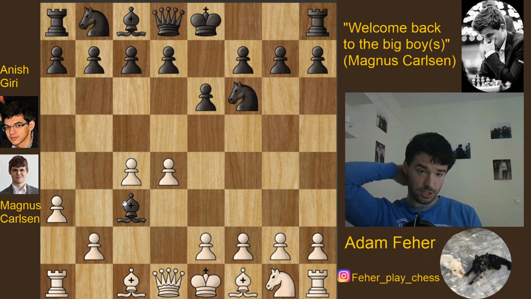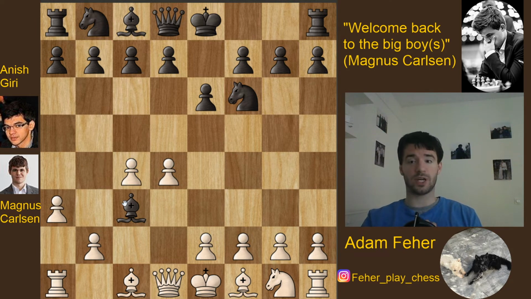And actually in this position, Carlsen did not respond, so obviously b takes c3 is the move you are going to play by taking this bishop. However, Carlsen got disconnected for a good 1.5 minutes, so this is actually a time disadvantage to Carlsen or advantage to Giri. And after the game, both guys said that this was actually more confusing to Giri, who just didn't know what is going on, while Carlsen was trying to reconnect.